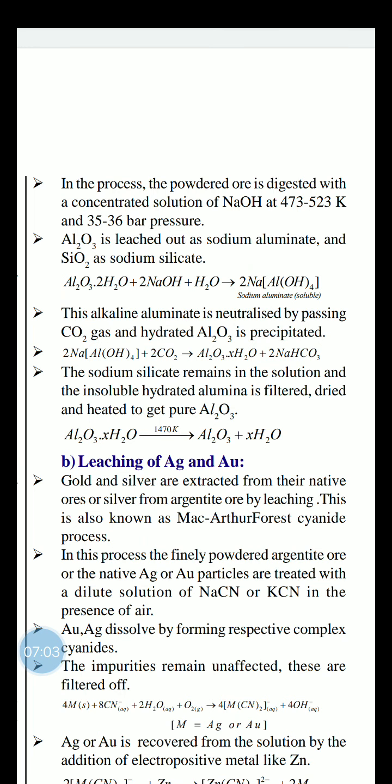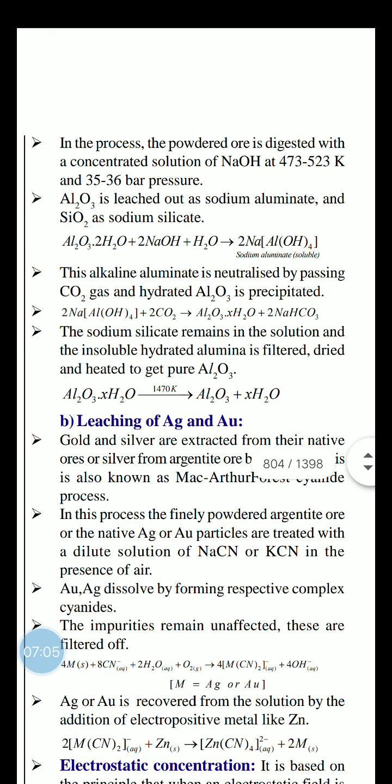Is it clear? After that, aluminum oxide is leached out as sodium aluminate. Whenever you add NaOH, aluminum oxide is leached. Leached means sodium hydroxide attacks the bauxite. So Al2O3 is leached out as sodium aluminate and silicon dioxide as sodium silicate.